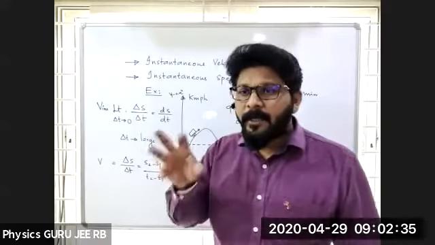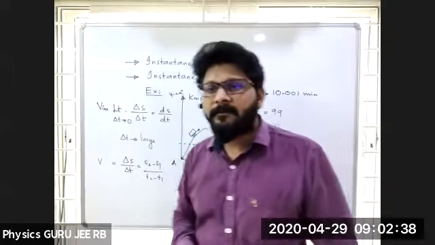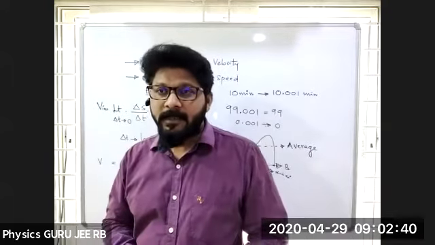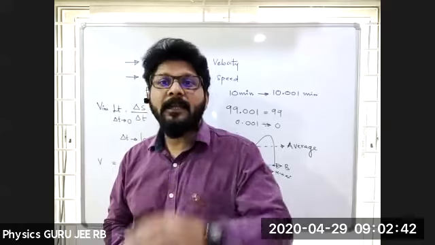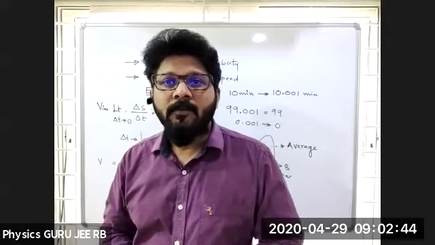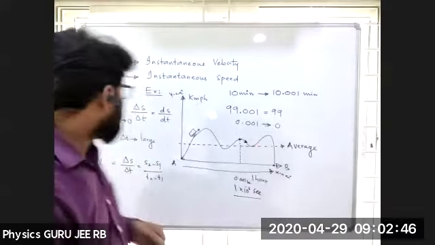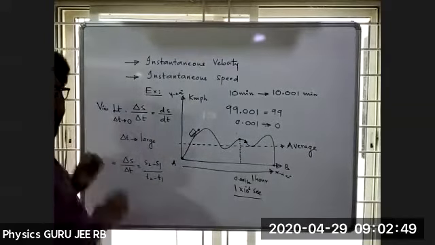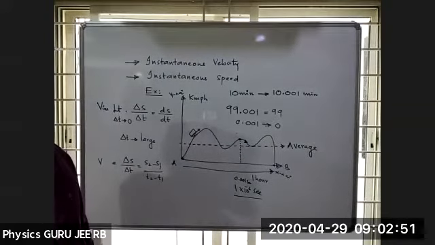If I take instantaneous speed magnitude, okay. So what is before limits? Instantaneous. How to represent that, we'll discuss.